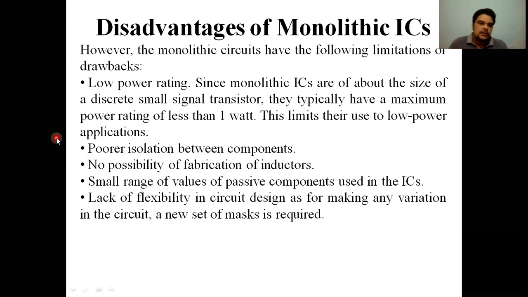Low power rating is there. There is a small range of values of passive components used in ICs. Less flexibility in circuit design is there. So these are some disadvantages of monolithic ICs.